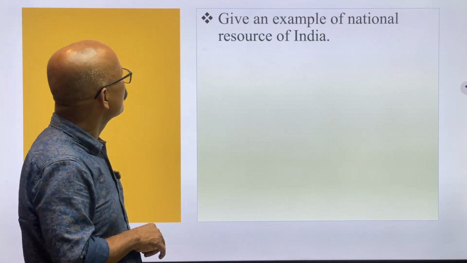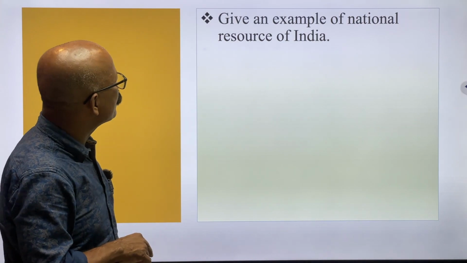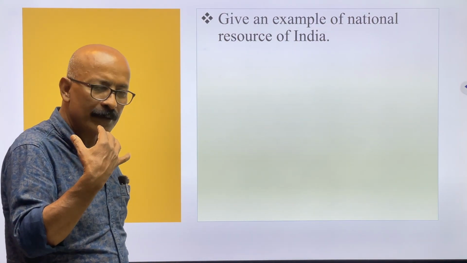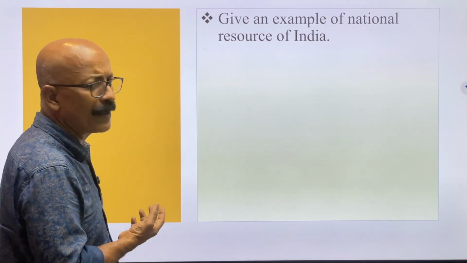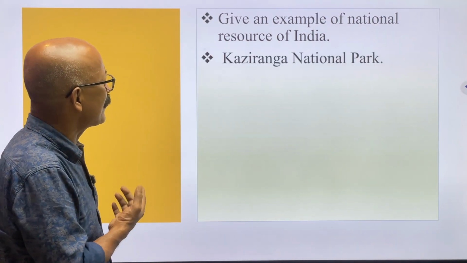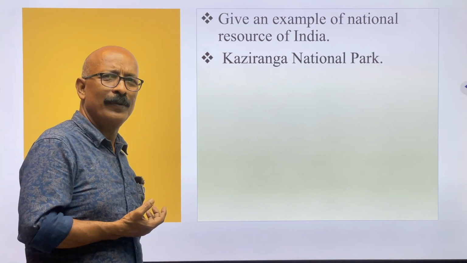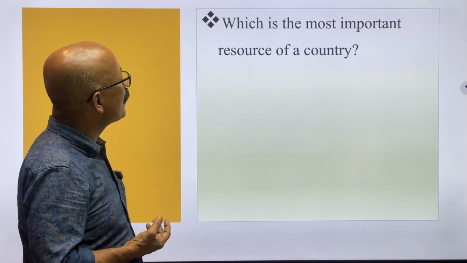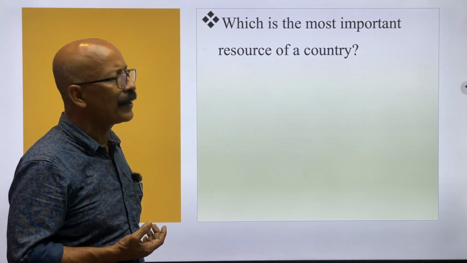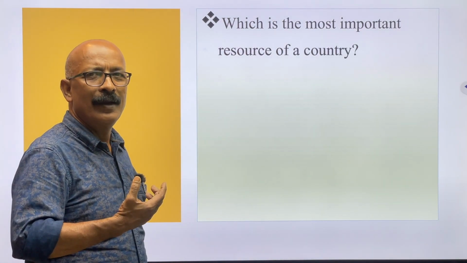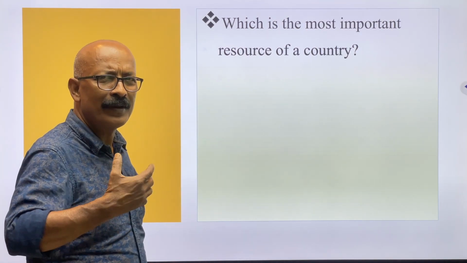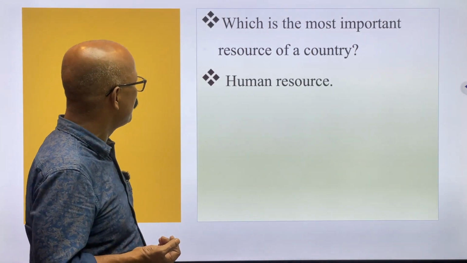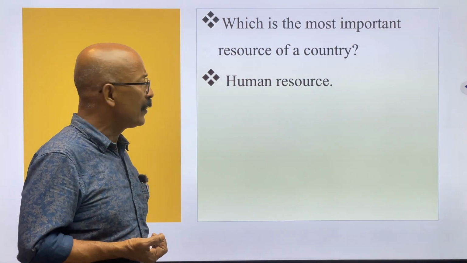Next question, give an example of a national resource of India. It may be Kaziranga. Yes, Kaziranga National Park is an example of a national resource. Next question, which is the most important resource of a country? For a country, the most important resource, definitely, will be human beings. So it will be human resource. Yes, human resource is the correct answer.